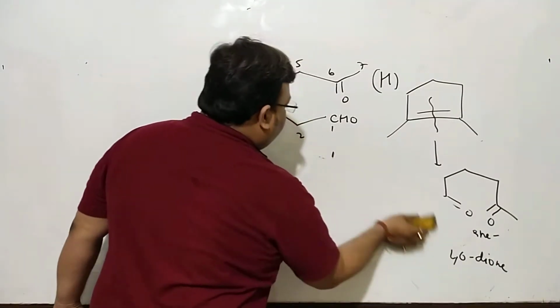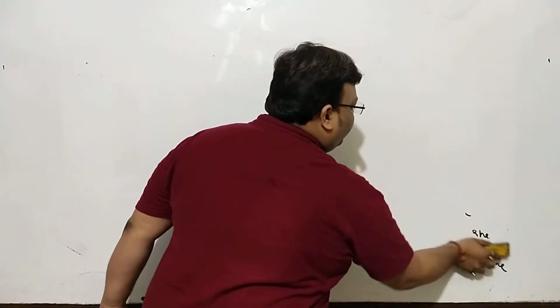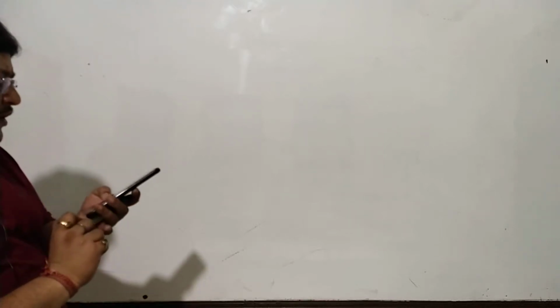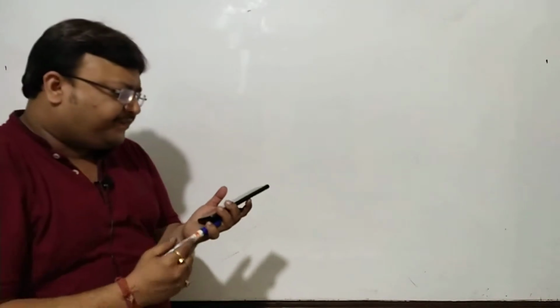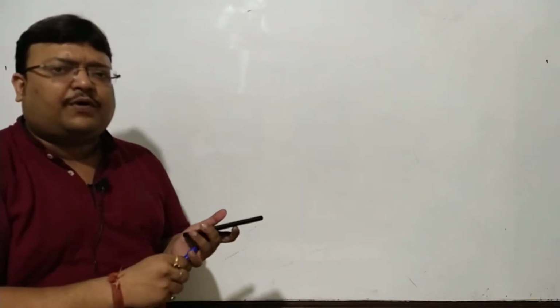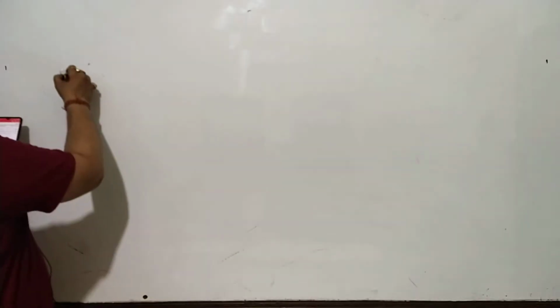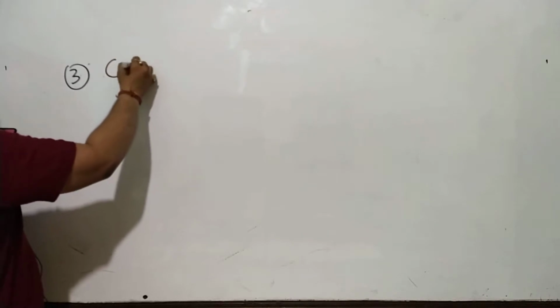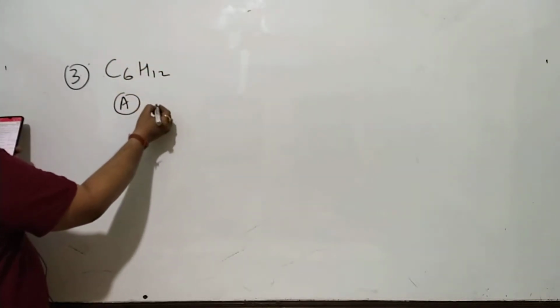We'll move to the third question, where several isomers of C6H12 are given, and from their ozonolysis products, we have to predict the structure. So you'll want to have a hard copy of the problem sheet. Every time I send you a problem sheet, I keep on saying you'll want to have a hard copy of the same. And isomer A, C6H12, which is giving you acetone only.